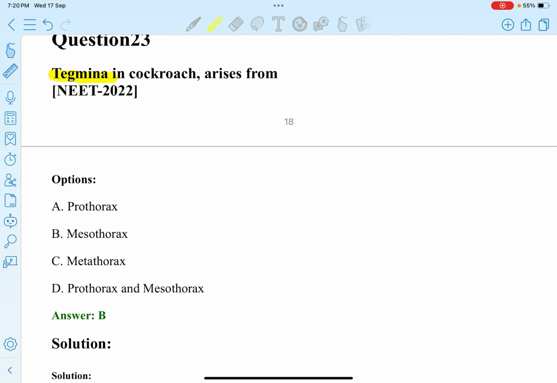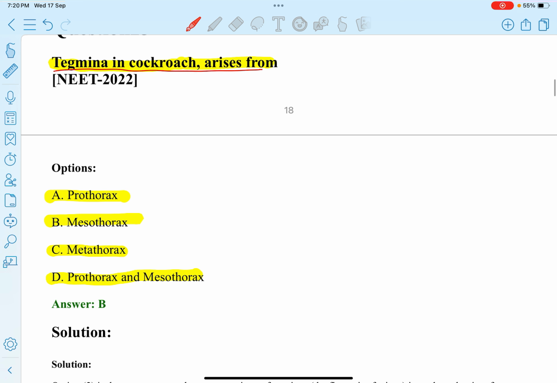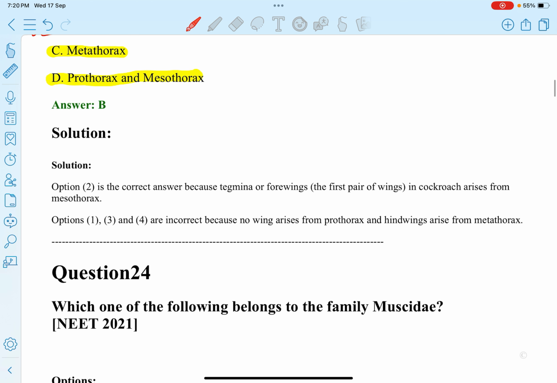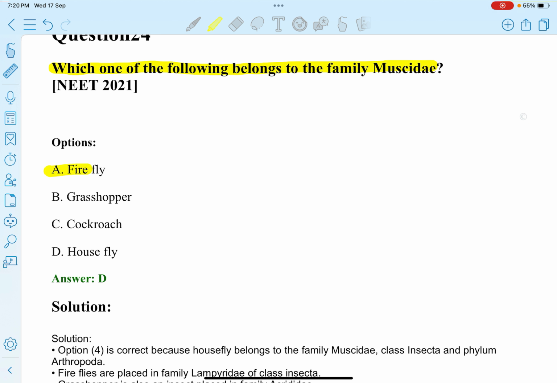Next question. Tegmina in cockroach arises from: A. Prothorax, B. Mesothorax, C. Metathorax, D. Prothorax and mesothorax. So tegmina in cockroach arise from the mesothorax, option B. Which one of the following belongs to family Muscidae? A. Firefly, B. Grasshopper, C. Cockroach, D. Housefly. So housefly belongs to the family Muscidae.